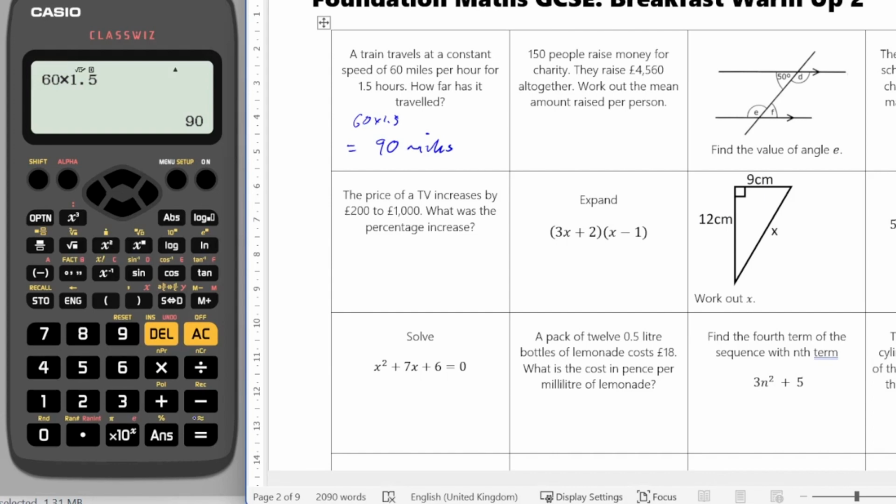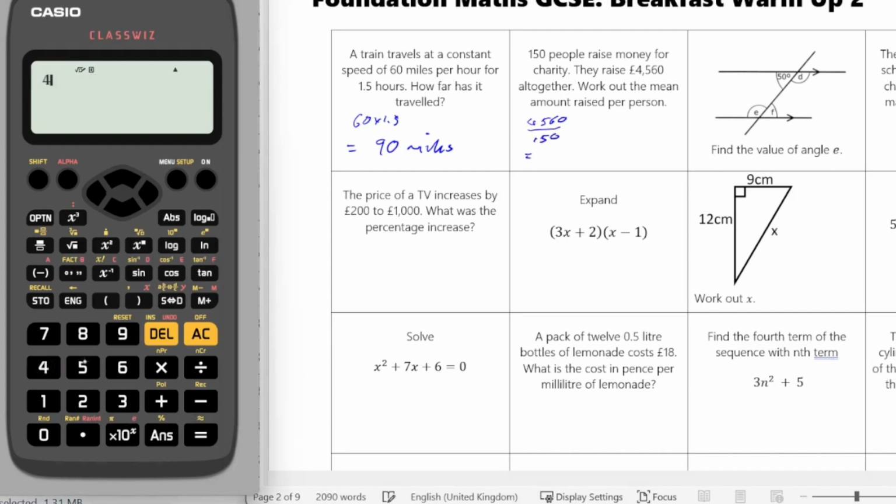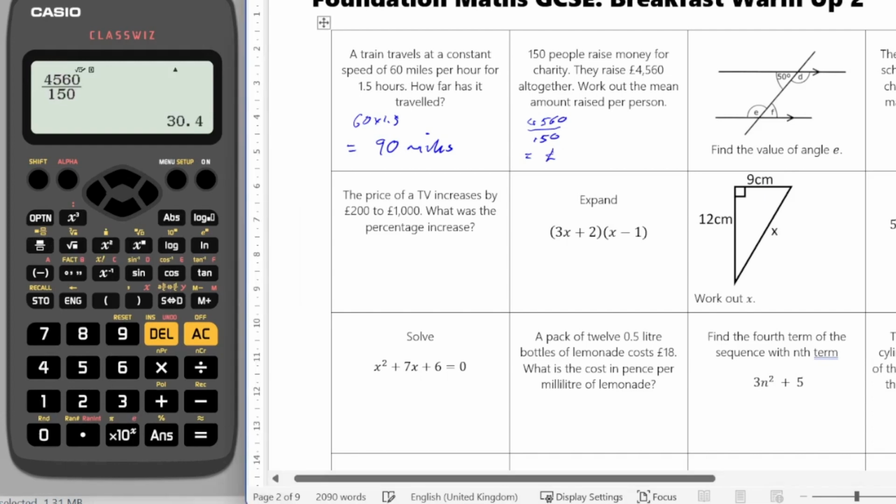For question 2, 150 people raise money for a charity. They raise £4,560 altogether. Work out the mean amount per person. So we're doing 4,560 divided by 150 people. That's going to give me 4,560, I can do divide or as a fraction, so I'm looking at 30.4, or £30 and 40 pence per person.